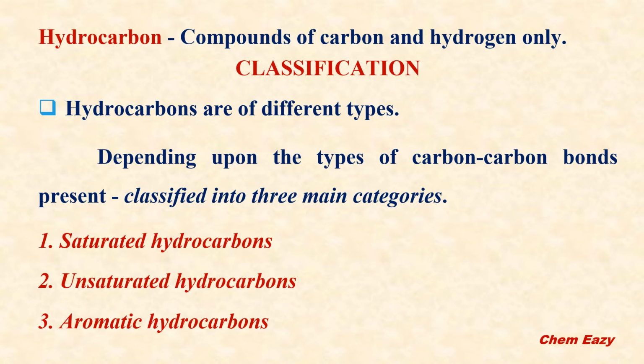Hydrocarbons are compounds of carbon and hydrogen only. The term itself is self-explanatory, that is hydro plus carbon. They consist of only hydrogen and carbon, and these hydrocarbons are of different types. Depending upon the types of carbon-carbon bonds present, they can be classified into three main categories. One is saturated hydrocarbons, the second is unsaturated hydrocarbons, and the third is aromatic hydrocarbons.